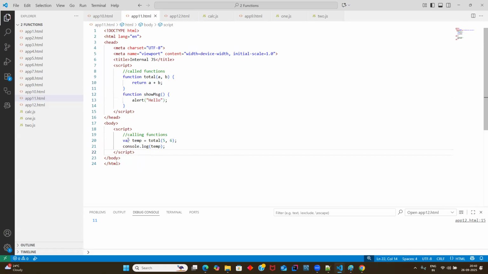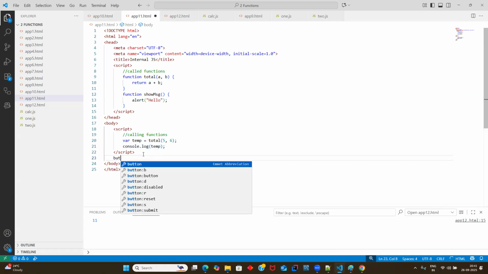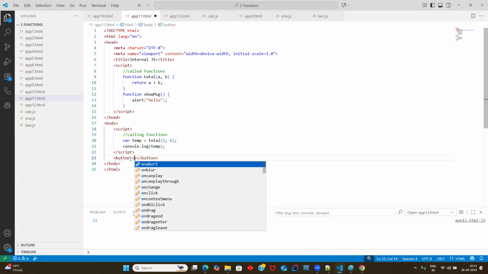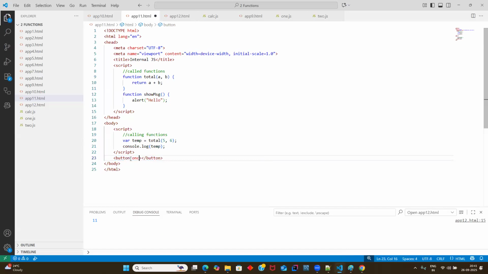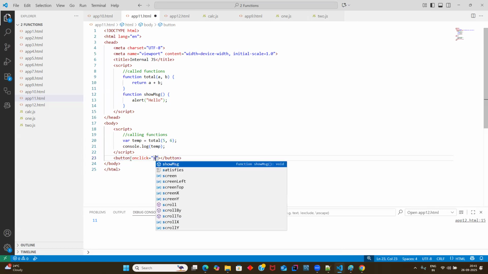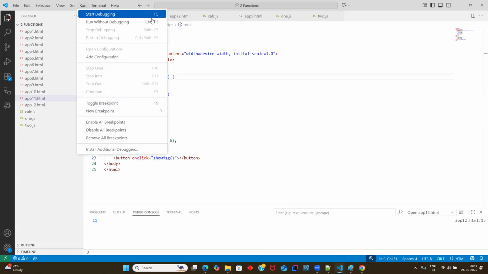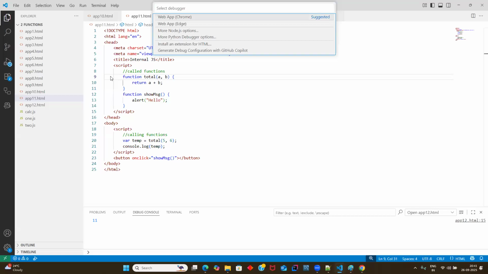We'll use a script tag just to test whether the functions are working or not. But a real use case is to take an HTML button. This is your HTML button, and use an event called onClick and write your function name. This is actually a real use case that I'll be discussing later, not now, so you have to learn a few more concepts here.